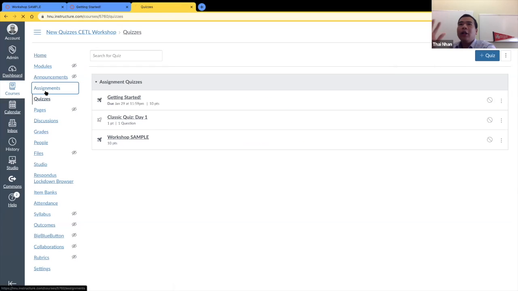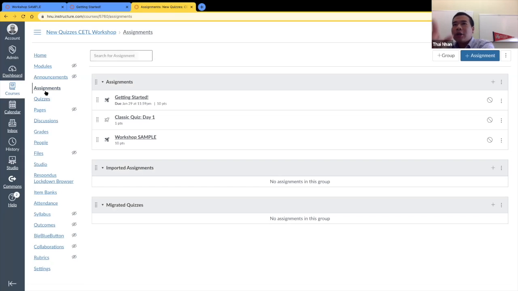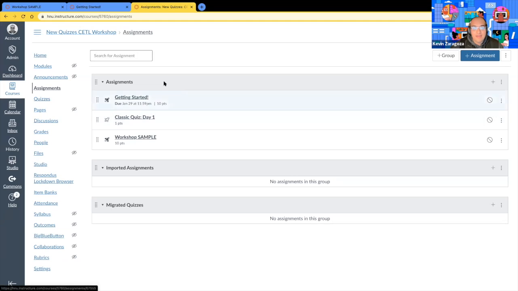But if we go to, oh yeah, so you go under the assignment tab there. Okay, right. Because it does have a point value and everything, we'll go ahead and move those around here. And of course, we can add groups and add assignments from this view as well. I'm just keeping it all localized just for the workshop, but nothing changes. It stays the same in respects to your question. Yeah.